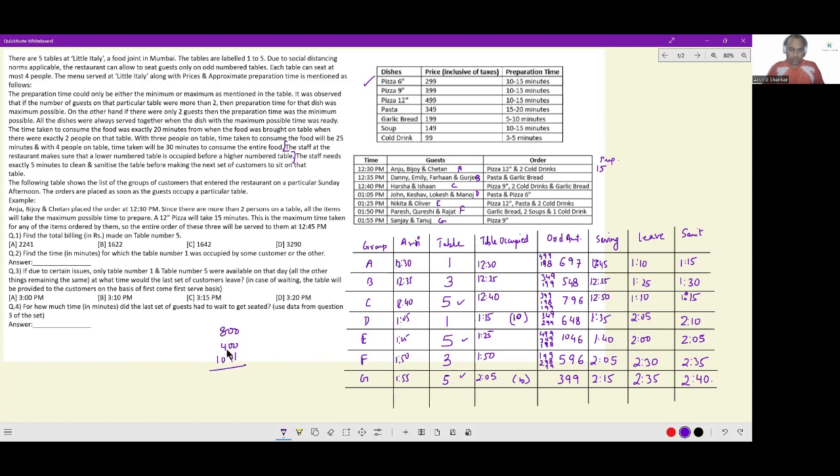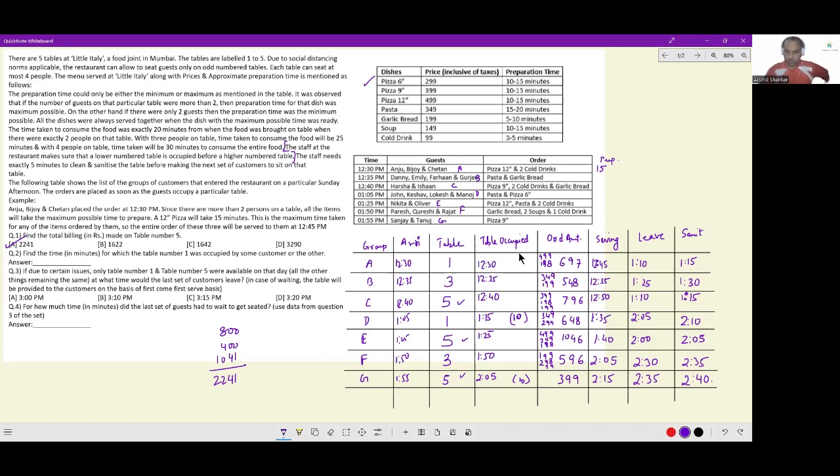These numbers have to be added. 1200 plus 1041 is 2241. And that is the first option also. That should be the answer. Next, find the time in minutes for which table number 1 was occupied by some customer or the other.